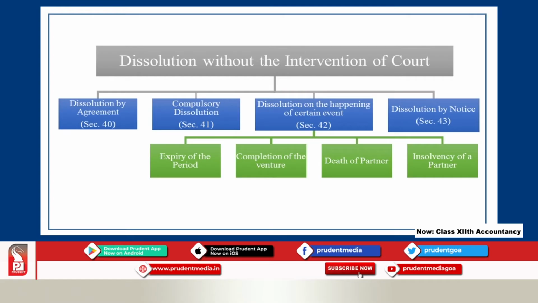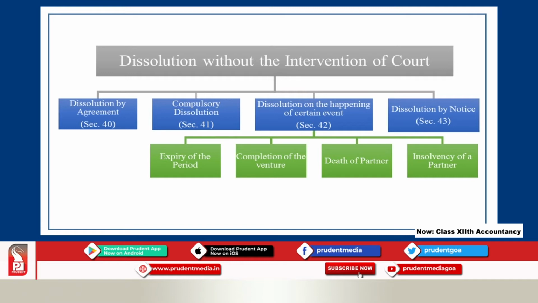Insolvent is one whose liabilities are more than assets, so he won't be able to pay all his dues. Such partners are called insolvent partners. Due to insolvency of a partner, the firm will also be closed down. This is as per section 42 of the Indian Partnership Act of 1932.